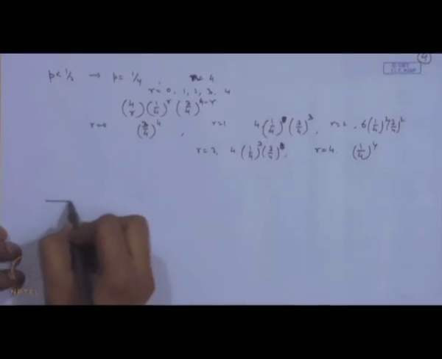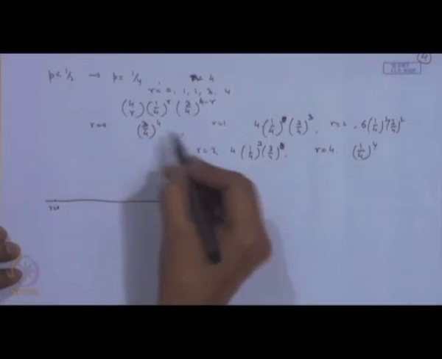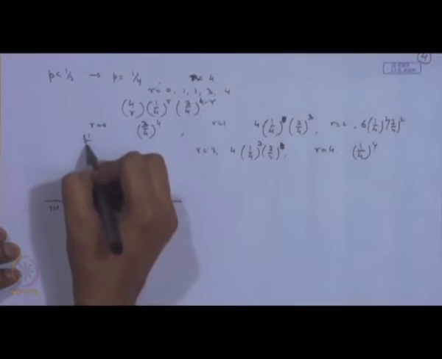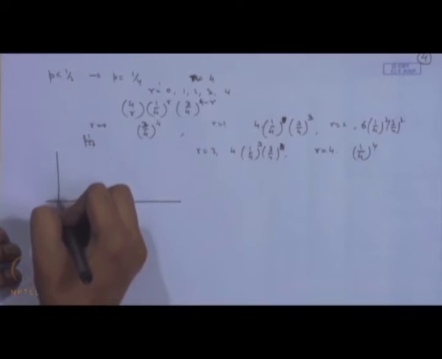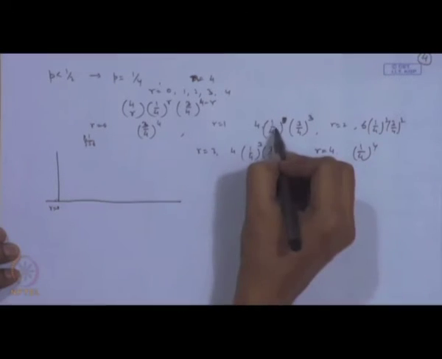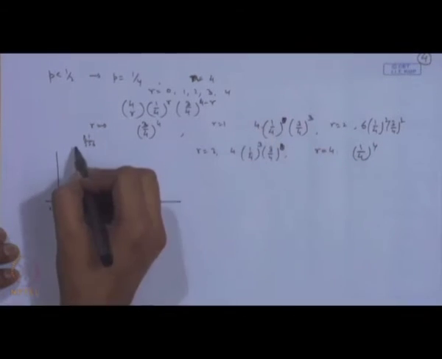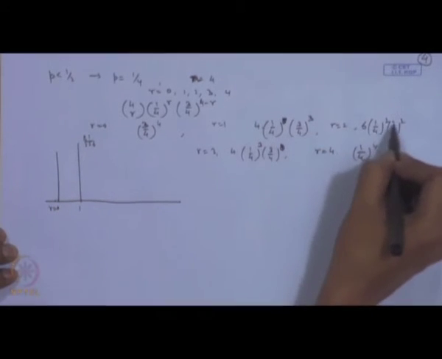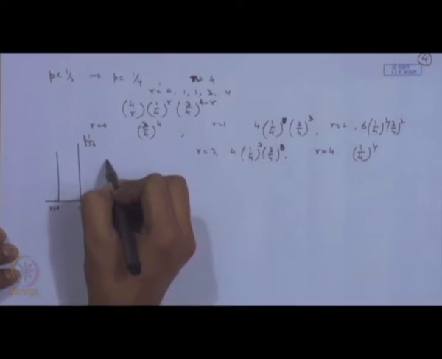So, if you plot these values here, r is equal to 0, you see this is 3 by 4 to the power 4, that is 81 by 256. So, somewhere here. Corresponding to r is equal to 1, you can see here the value is now 3 cube, that is 27 into 4, that is 108 by 256. Corresponding to r is equal to 2, it is 54 by 256, that is it is coming down.